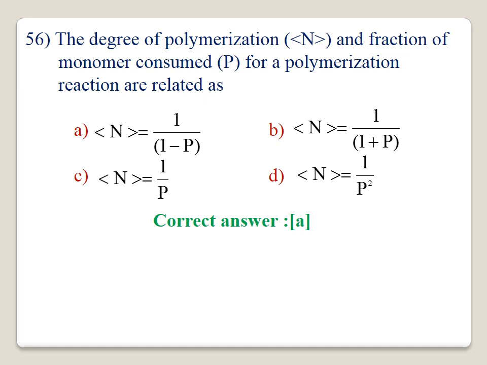The degree of polymerization and the fraction of monomer consumed for the polymerization reaction are related. Here, the degree of polymerization will be equal to the rate of initiation divided by the rate of propagation. The rate of initiation is taken as 1, then the rate of propagation will be 1 minus p. Therefore, the degree of polymerization will be equal to 1 divided by 1 minus p. Option A is correct.